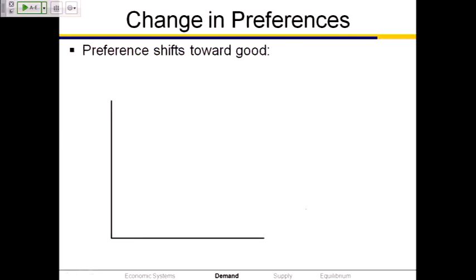So suppose that there is something that makes everybody, or at least some people, shift their preferences toward the good. They're like, woo, I want me one of those iPhones. What's that going to do? It's going to increase demand. The entire demand curve is going to shift to the right. All right, so let's try a summary question.